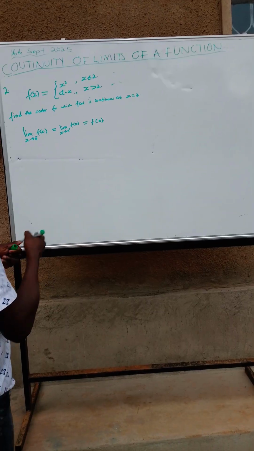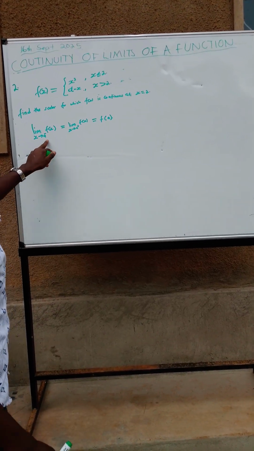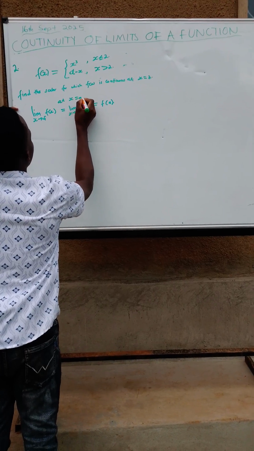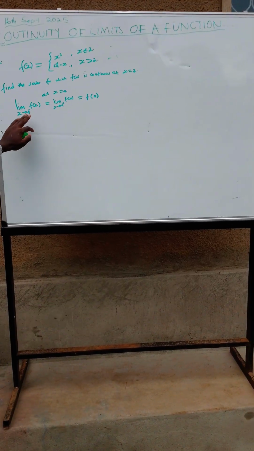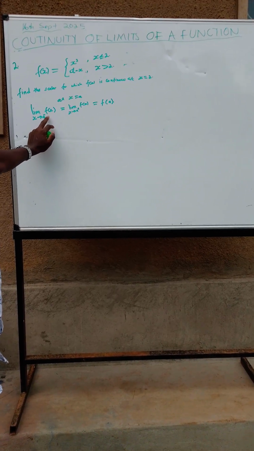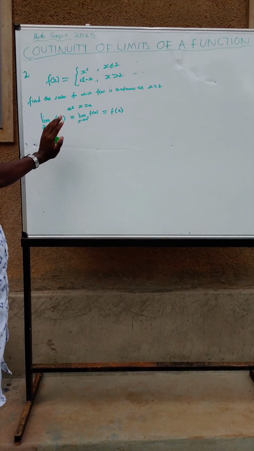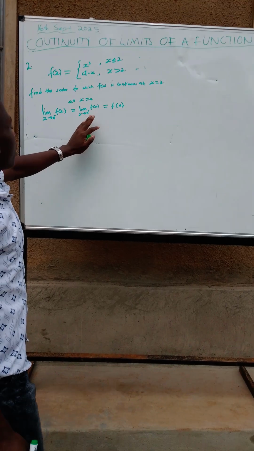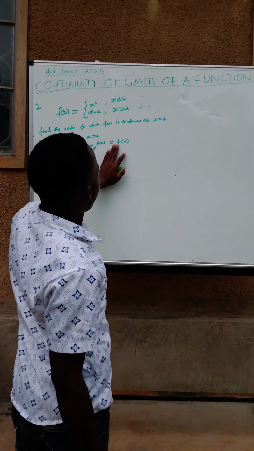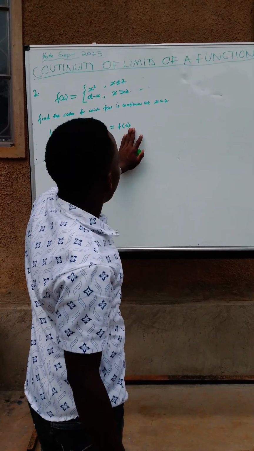Let's say at a point, for this case I have used x equals a. At x equals a, the left-hand limit, which is denoted as the limit of a function as x approaches a, must be equal to the right-hand limit as x approaches a, as well as equal to the function value.